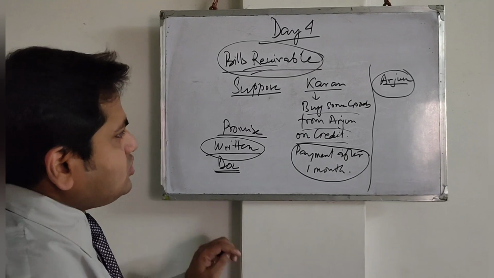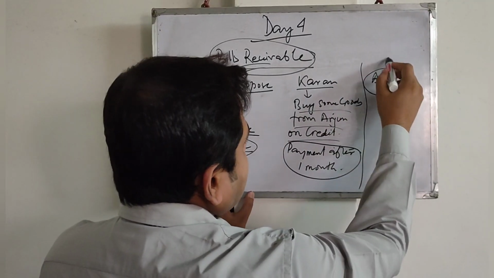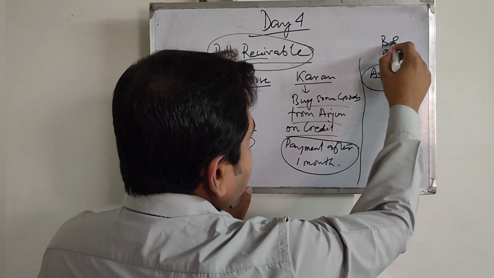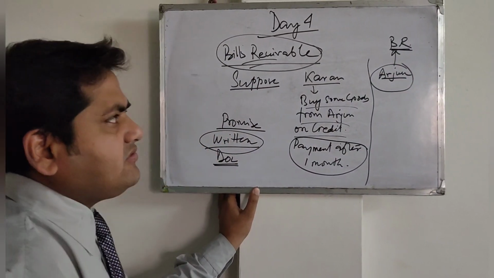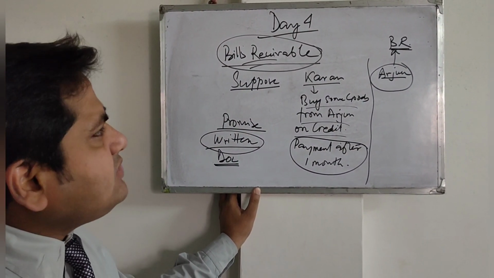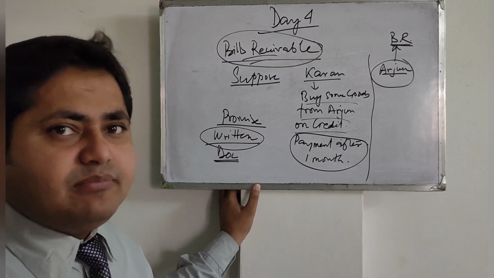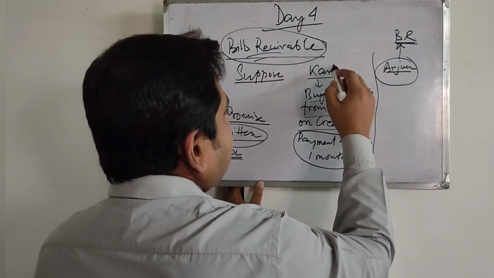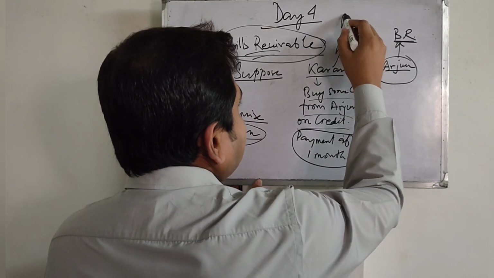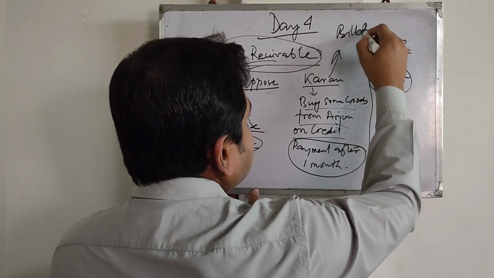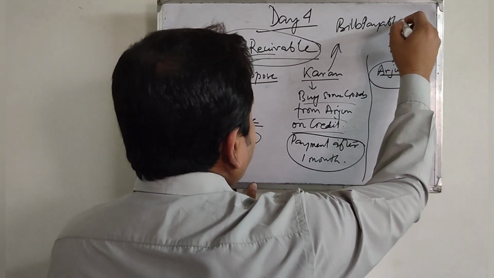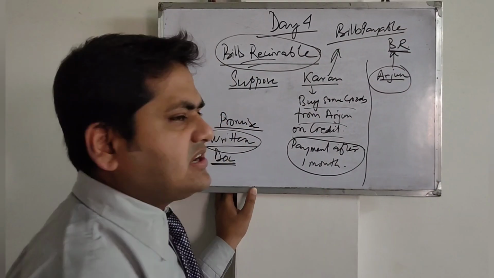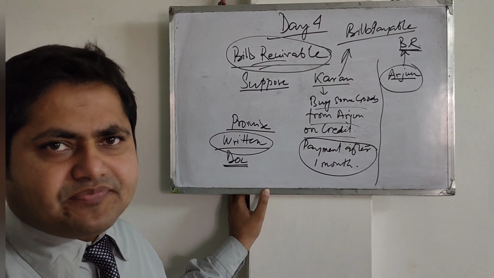So for Arjun, it will be bill receivable, because he will get money. And for Karan, it will be bills payable. Right?